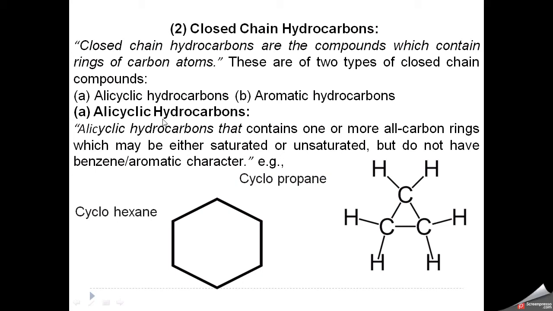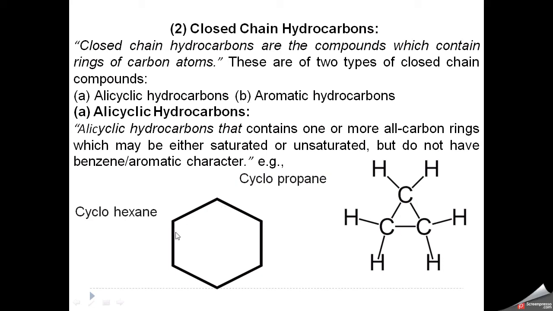What are alicyclic hydrocarbons? Alicyclic hydrocarbons contain one or more all-carbon rings which may be either saturated or unsaturated, but do not have benzene or aromatic character. What does this mean? This is the example. We can see that there are three carbon atoms and they are bonded in a cyclic form. There is no open end in the carbon atoms.